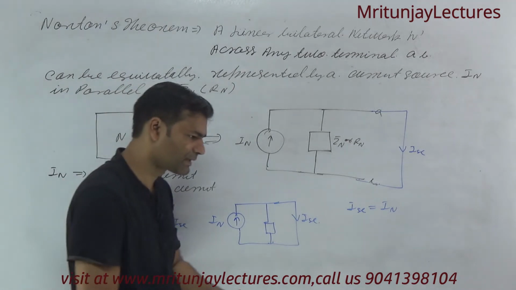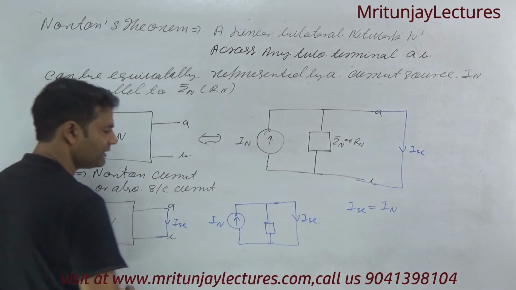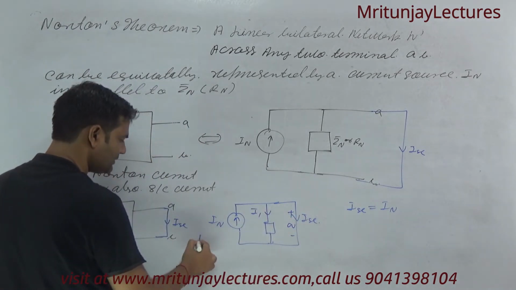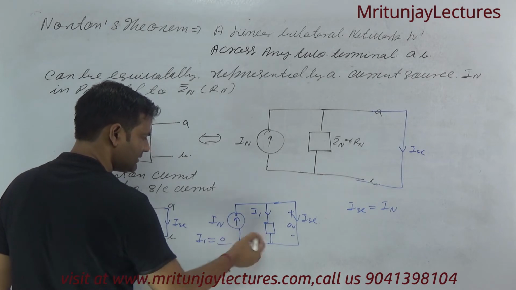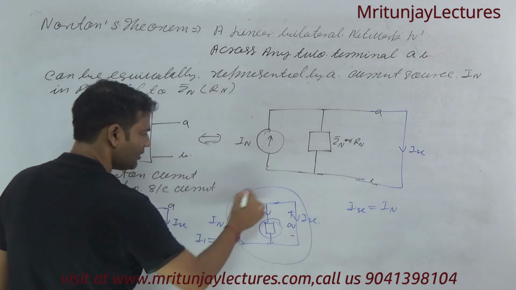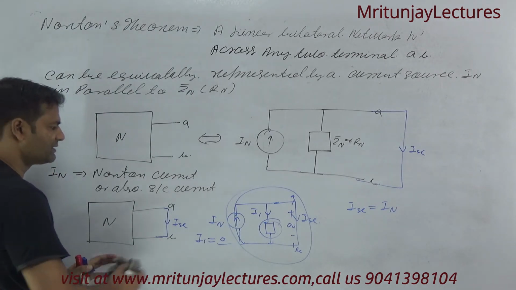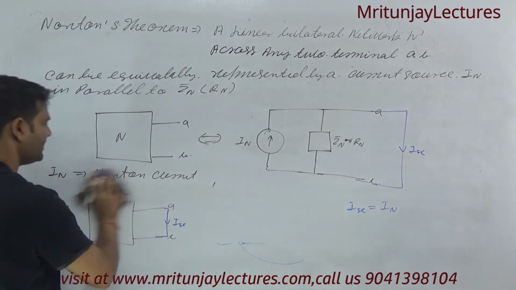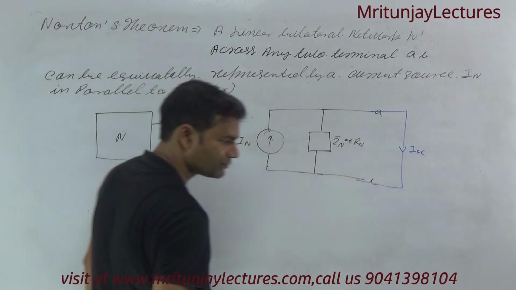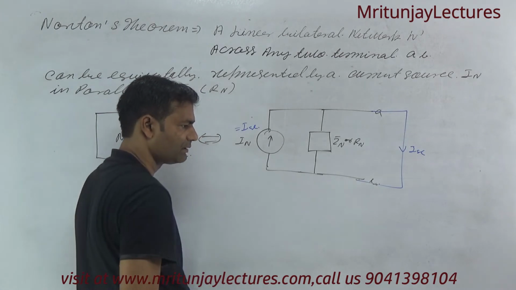Now next target. Because no current flows here, clear or not? Because the voltage across this one, suppose that current I1 will be equal to 0 divided by whatever the impedance, all current IN is flowing corresponding to the AB terminal. Clear? So clear, IN is basically equal to ISC. Okay.